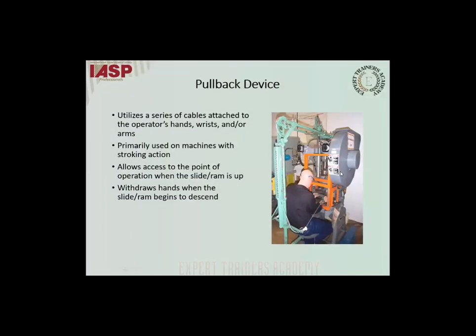Pullback device. You see a person who is tied up with the pullback device on his hand. It utilizes a series of cables attached to the operator's hands, wrists, and/or arms, primarily used on machines with stroking actions. When the slide or ram is up, it allows the operator's hands to carry out some work. When the slide or ram is down, it pulls back the hands of the operator. That's the purpose of this pullback device. Next slide.